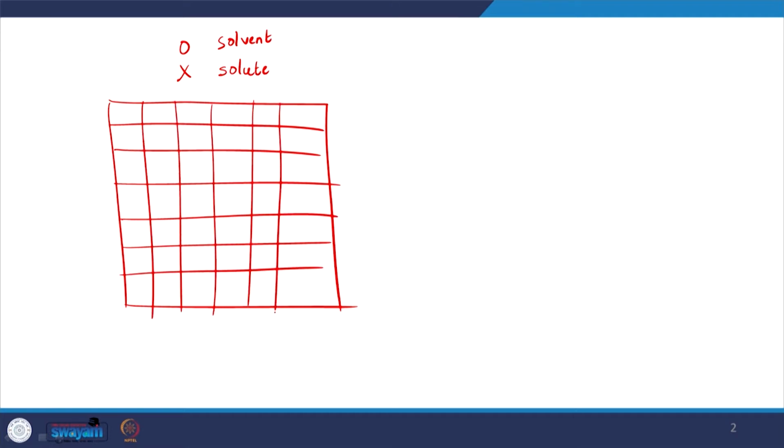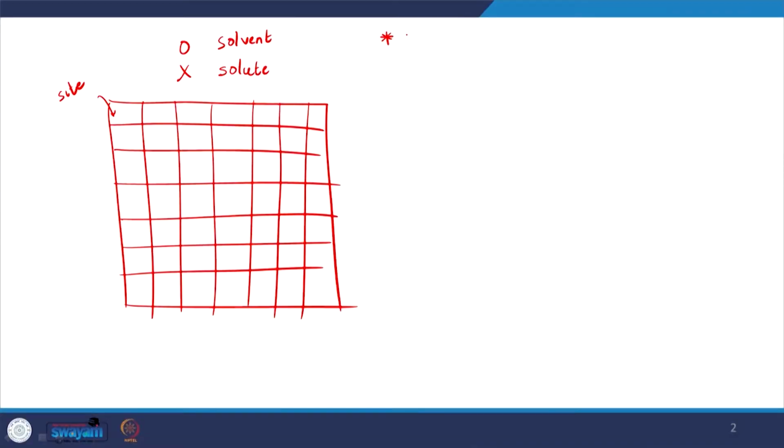So each of these sites are occupied by a solvent or a solute. So there are some problems with that model, but before that let us try to see what is the big advantage of the model. So first of all, the model is clearly very simple. We can analytically solve it,